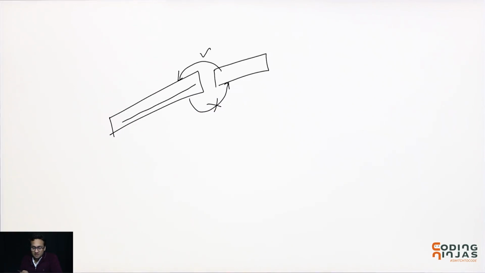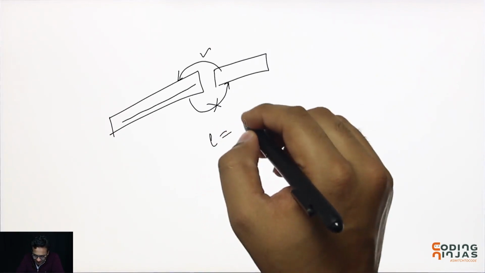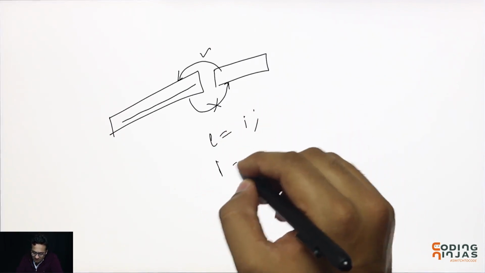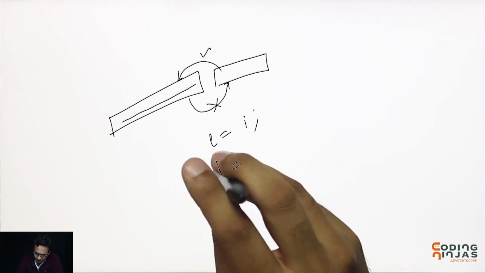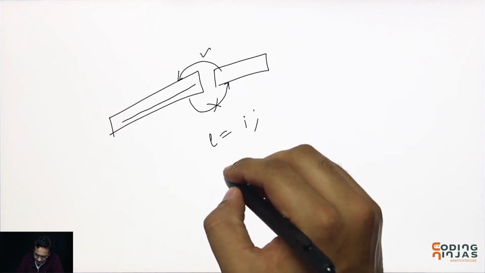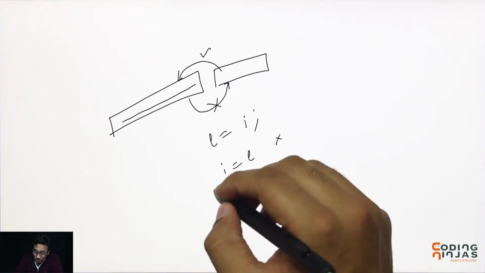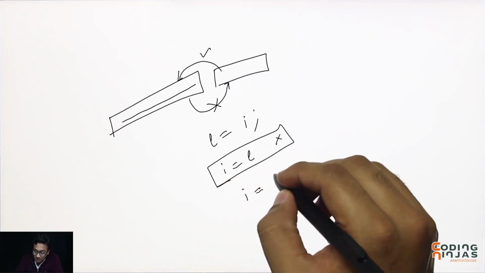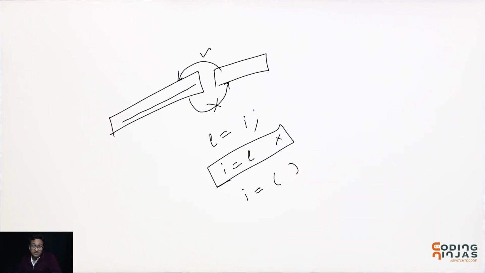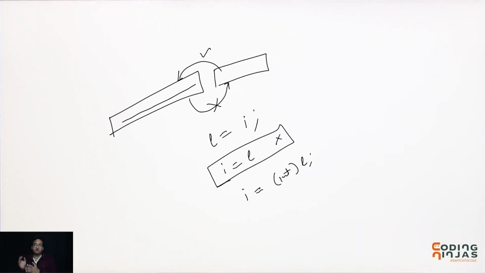Okay? So, as I said, L is equal to I is absolutely okay. I is equal to L. This is not okay. But what you can actually do is, the implicit work that the compiler was doing, you can explicitly tell the compiler, no, I want to change this long into an integer and please let me do it. So what's going to happen in this case?